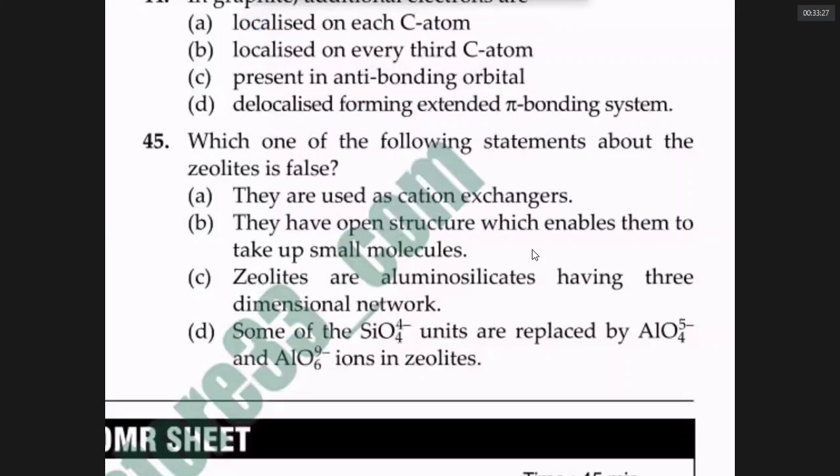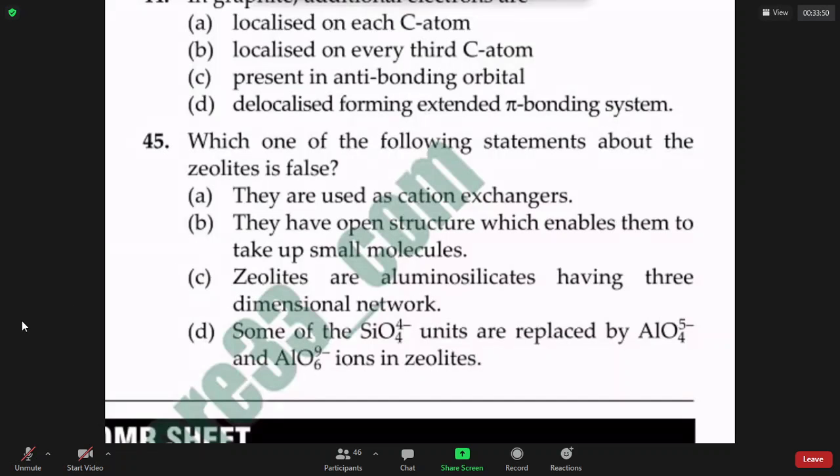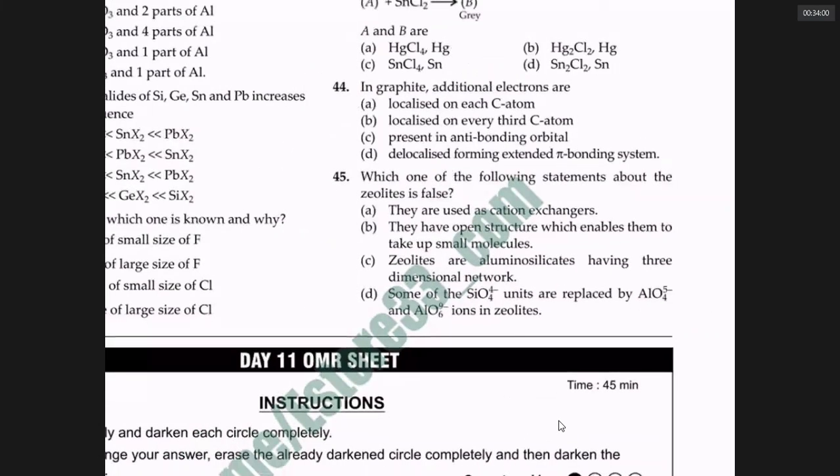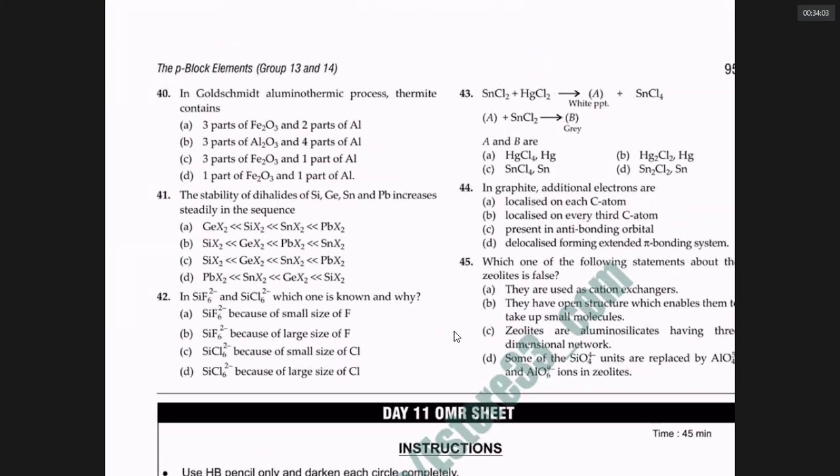D is wrong because zeolite is used in ion exchange resins to remove hardness of water. True. They have an open structure which enables them to trap small molecules like alcohol and catalyze them to become petrol, gasoline. Zeolites are aluminosilicates having a three-dimensional network is correct. Some of the SiO4 units are replaced by AlO4 is wrong. In fact, some of the Si+4 are replaced by Al+3 ions. That's the fact. Try to answer these 45 questions. This material I have shared with you.